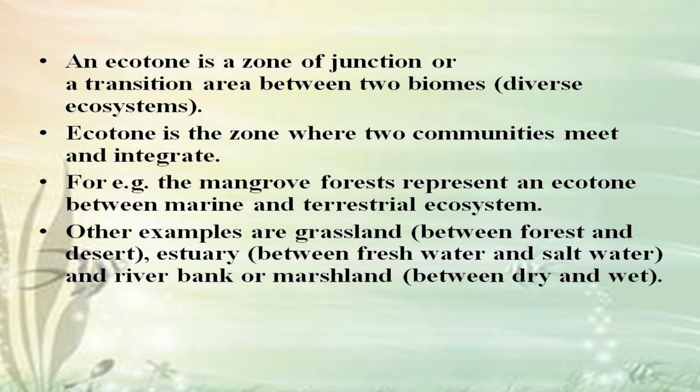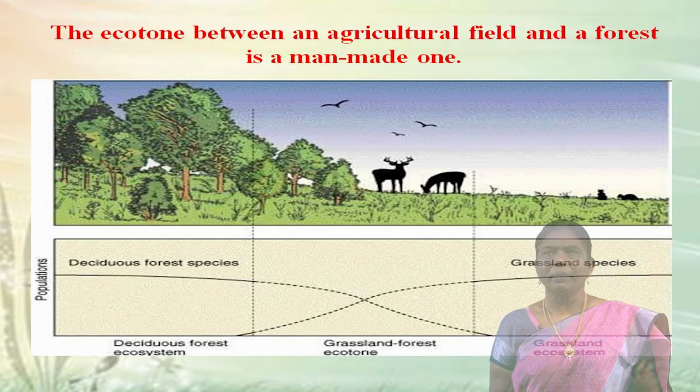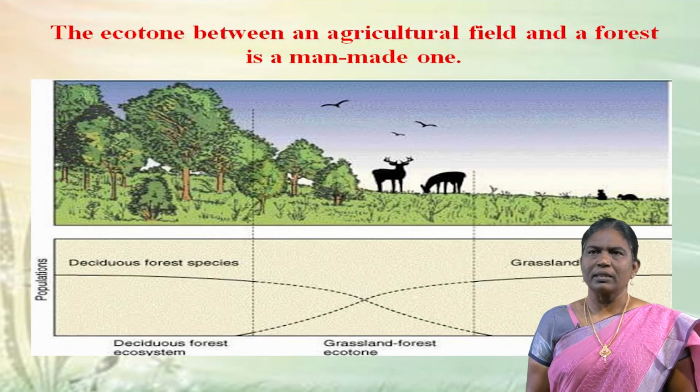For example, the mangrove forest represents an ecotone between marine and terrestrial ecosystem. Other examples are grassland between forest and desert, estuary between freshwater and saltwater, and river bank or marshland between dry and wet. This diagram shows the formation of estuary between freshwater and seawater. The ecotone between an agriculture field and a forest is a man-made one.